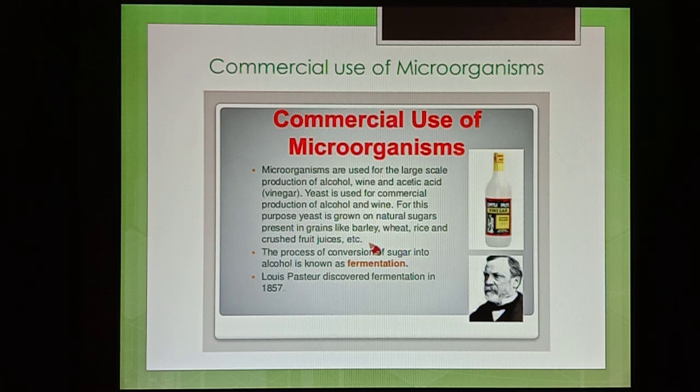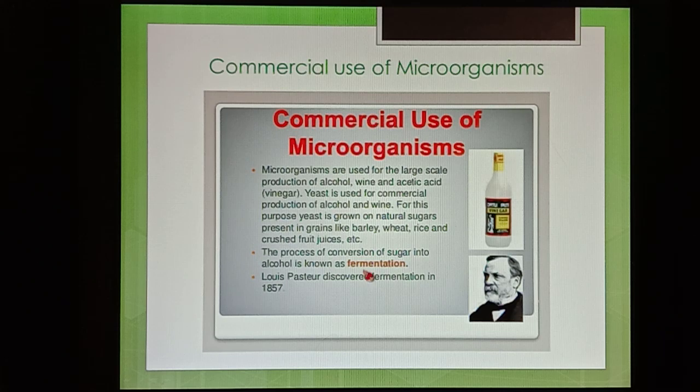After that, the sugars present in barley, wheat, rice and juices are converted into alcohol. That process is called fermentation. At the end of the fermentation, you will get alcohol or wine. Clear? And this process was first discovered by a scientist called Louis Pasteur in the year 1857.